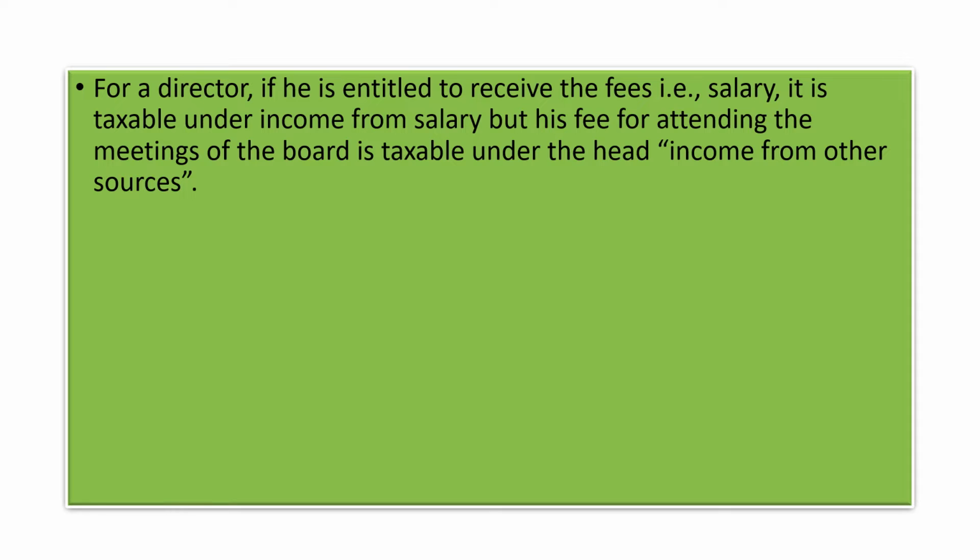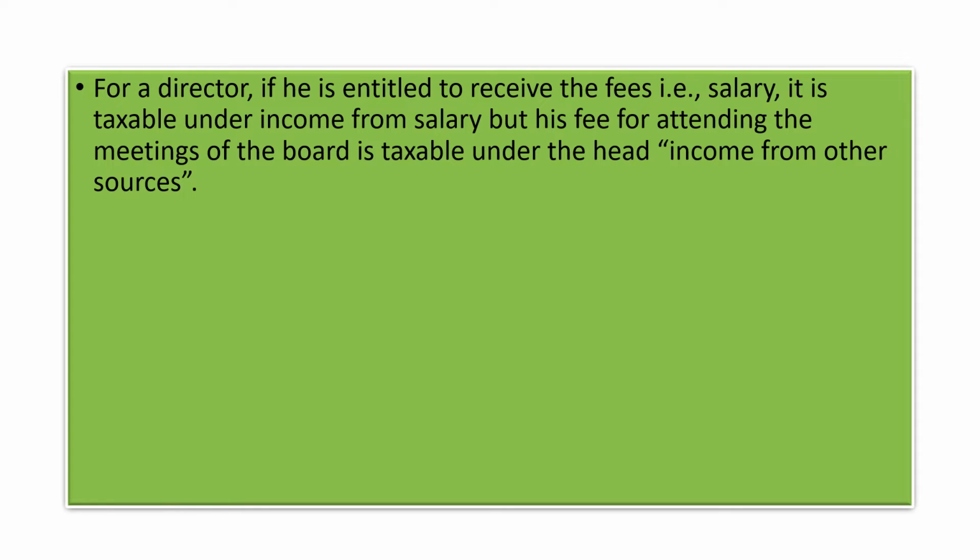Here is another example for salaries: a director. A director of a company is entitled to receive fees, and that is called salary. It is taxable under the head income from salary. But his fee for attending the meetings of the board is taxable under the head income from other sources.